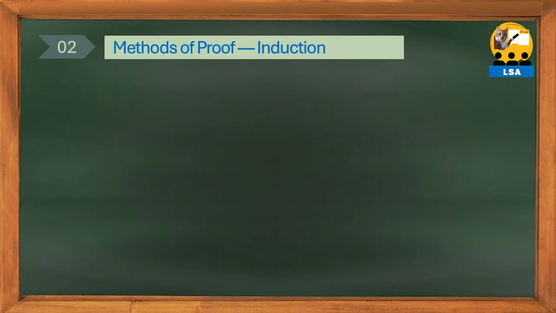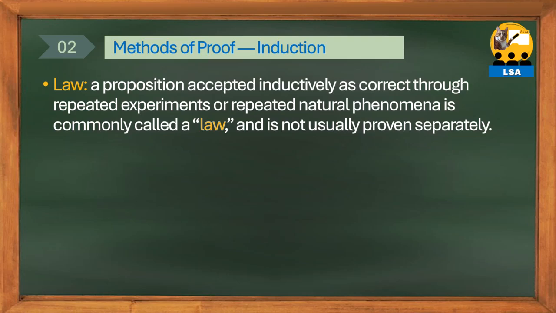Let's learn about laws that frequently appear in natural science. In physics or natural science, propositions inductively accepted as correct regarding repeated experiments or natural phenomena are usually called laws and are not proven separately.